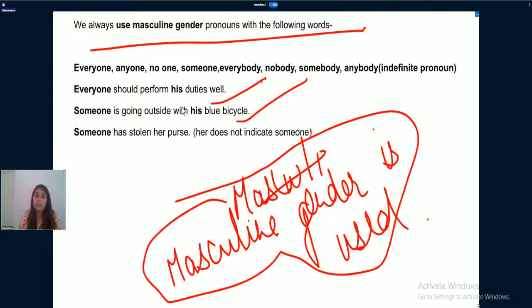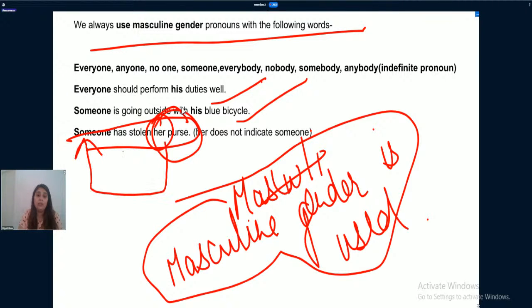We would have said everyone should perform her duties well, but no, masculine gender is used with these words. Is that clear to everyone? Okay, one sentence. Someone has stolen her purse. This her is not for someone. This her is someone else.